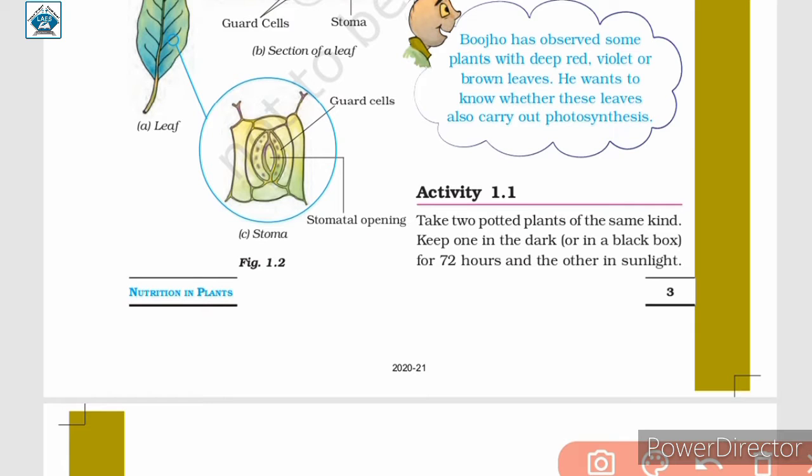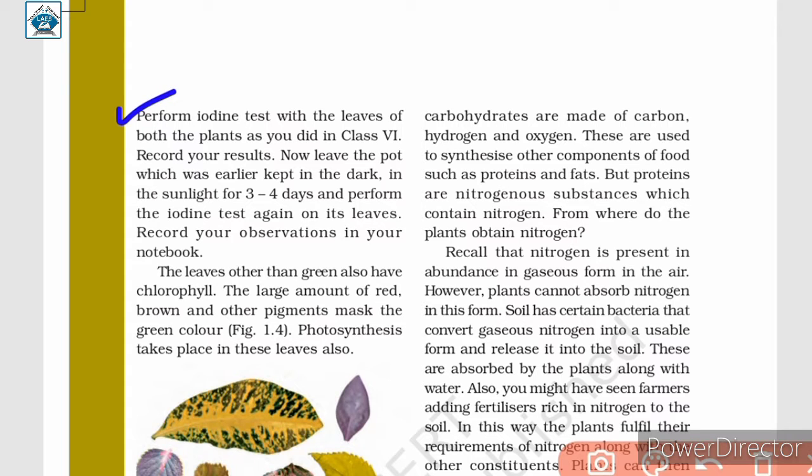Let us now proceed with activity 1.1. Take two potted plants of the same kind. Keep one in the dark or in a black box for 72 hours and the other in sunlight. Perform the iodine test with the leaves of both the plants as you did in class 6. Record your results. Now leave the pot which was earlier kept in the dark in the sunlight for 3 to 4 days and perform the iodine test on its leaves. Record your observations in your notebooks.